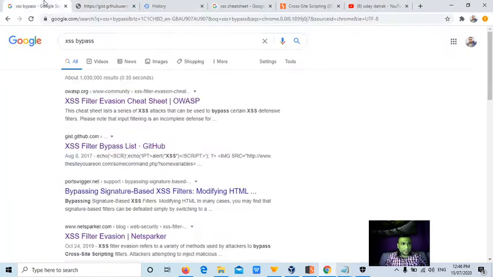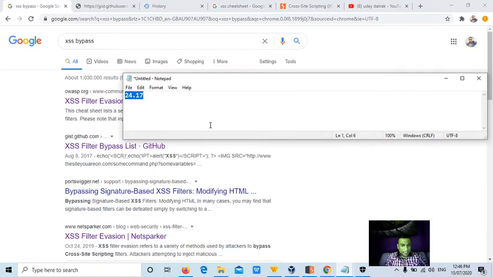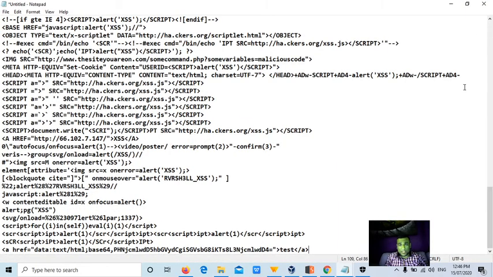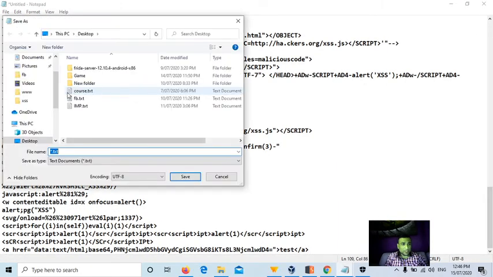How did I get this link? Just by searching "XSS bypass" and looking at the latest results. You should not believe only one person. You have to search in 10-20 forums and make a list of 1000 payloads.